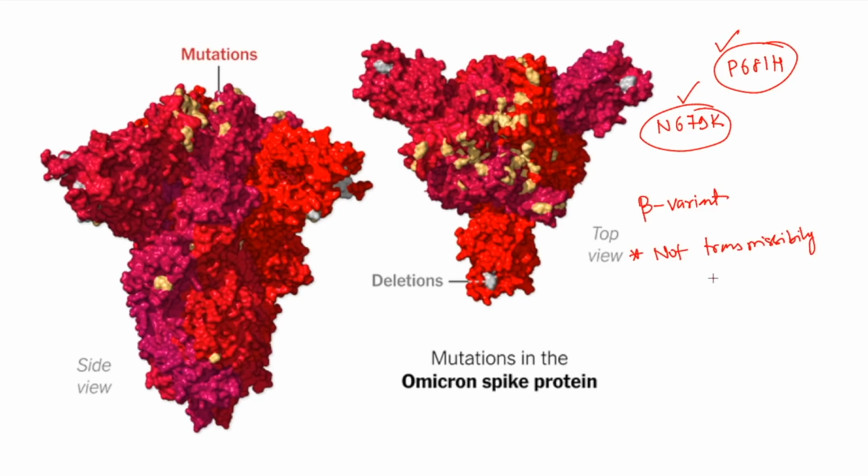It caused repeated infections, and vaccines were ineffective on the beta variant. But since it was not that transmissible, it was not our matter of concern.